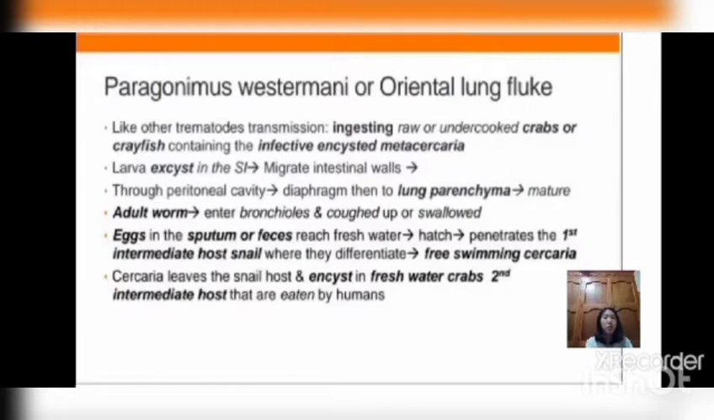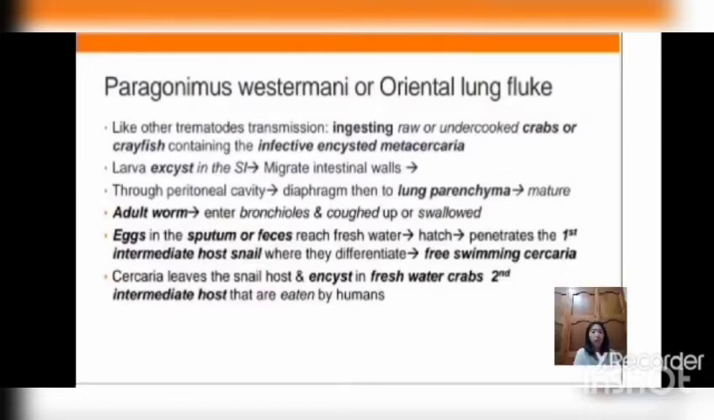The eggs in the sputum or feces reach fresh water, then hatch and penetrate the first intermediate host, where they differentiate into free-swimming cercaria. Then the cercaria will leave the first intermediate host and encyst in freshwater crabs, which are the second intermediate host. This is the one that is ingested by humans.